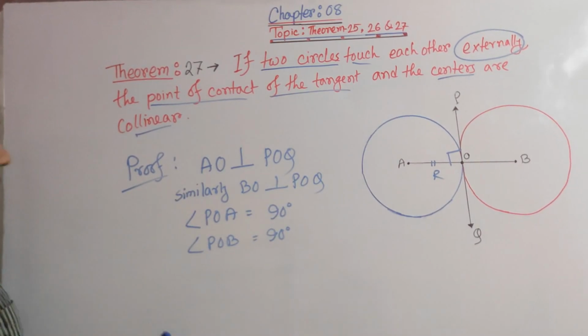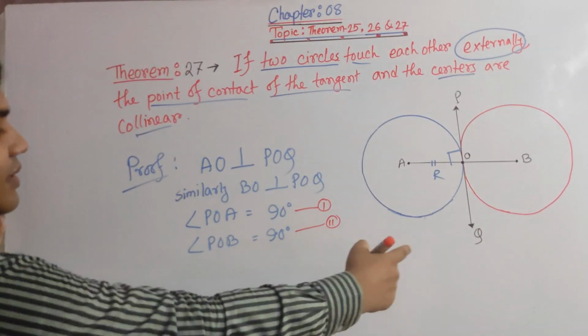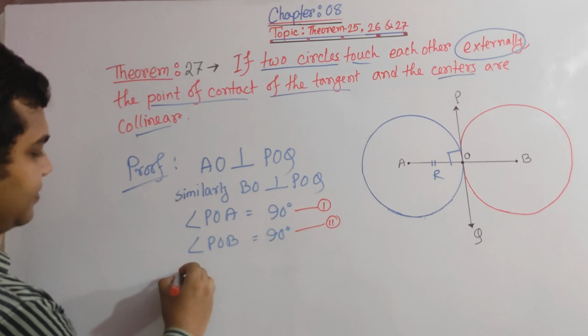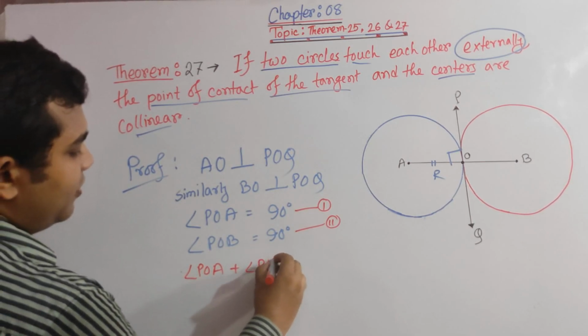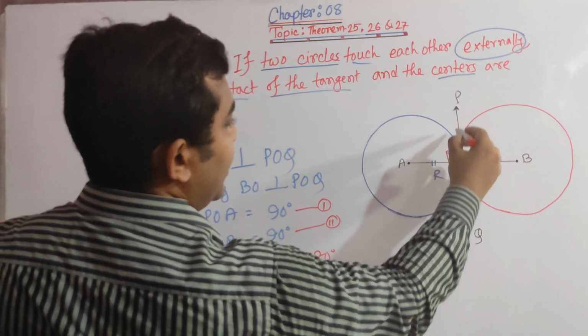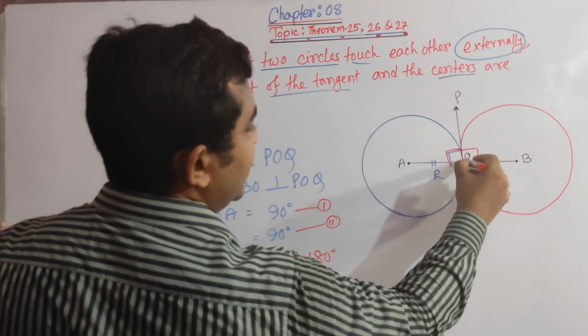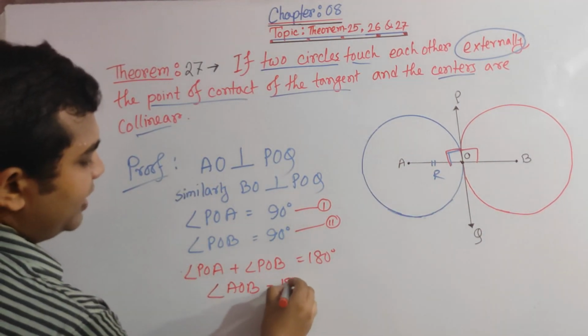If we number these 1 and 2 and add them, we get POA plus POB equals 180 degrees, and POA plus POB is actually angle AOB. So angle AOB is 180 degrees.